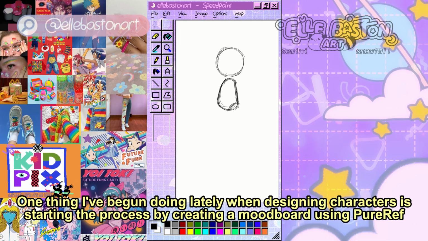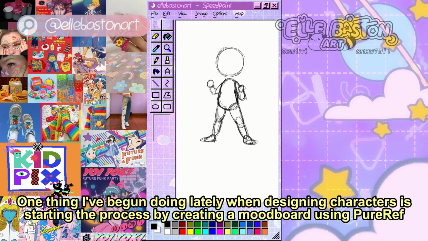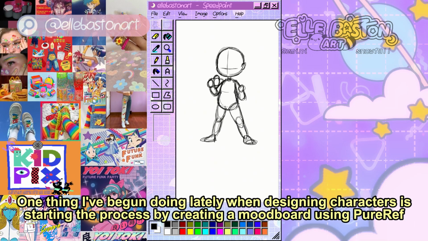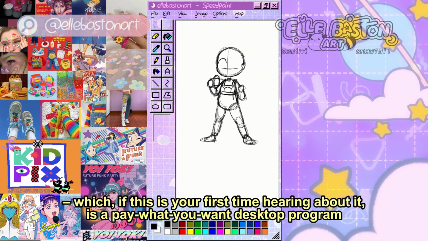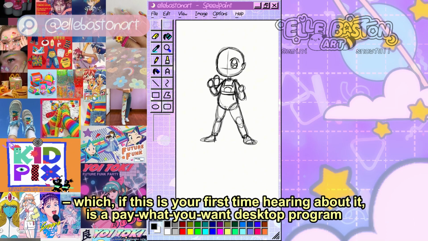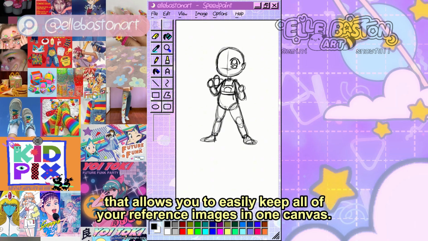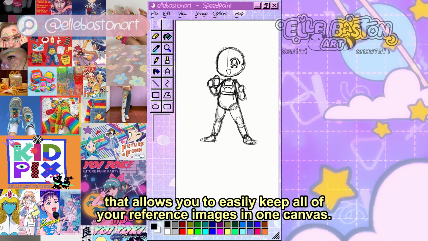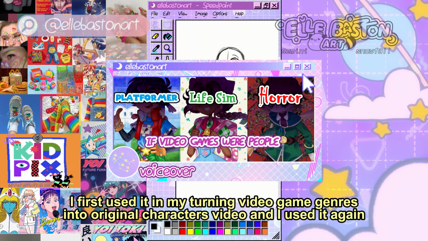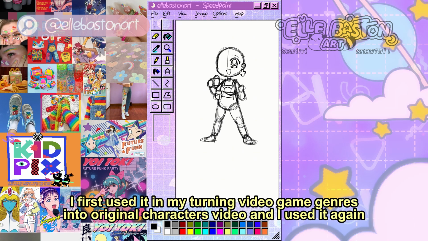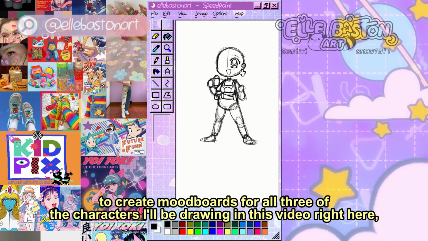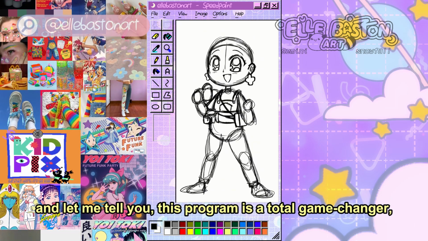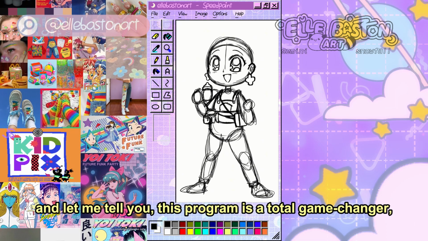One thing I've been doing lately when designing characters is starting the process by first creating a mood board using PureRef, which, if this is your first time hearing about it, is a pay-what-you-want desktop program that allows you to easily keep all of your references in one canvas. I first used it in my turning video game genres into original characters video, and I used it again to create mood boards for all 3 of the characters I'll be drawing in this video right here. And let me tell you, this program is a total game changer.